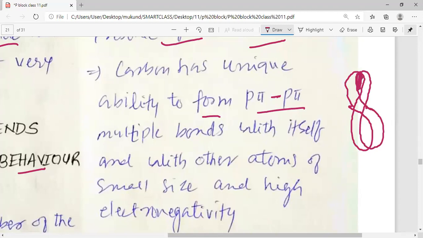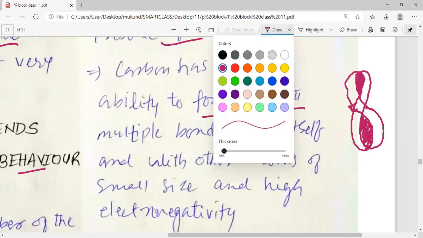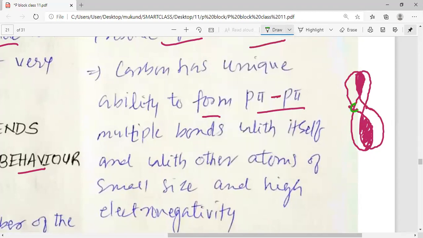When the bond is formed by sideways overlap, it is very necessary that the elements come very close. If this is one of the carbons and then we have another element, say oxygen, then they will have to come quite close. So the size of this element should be very small.